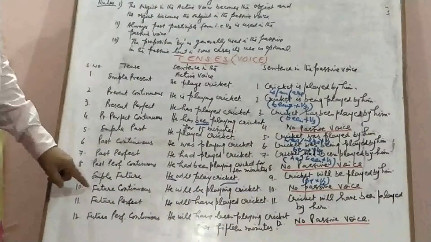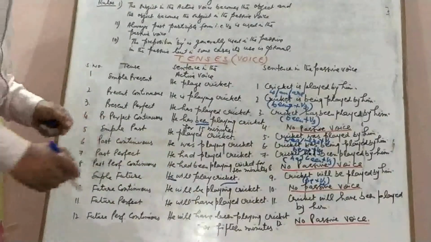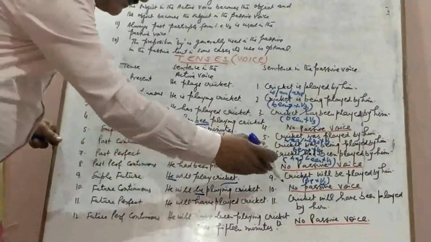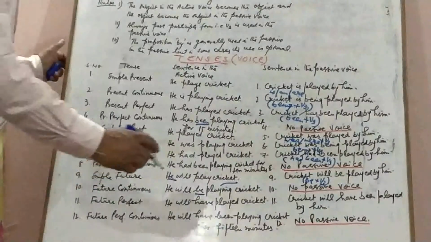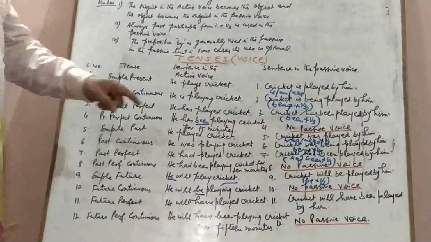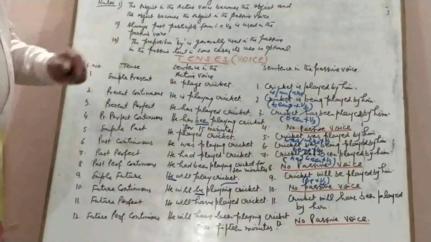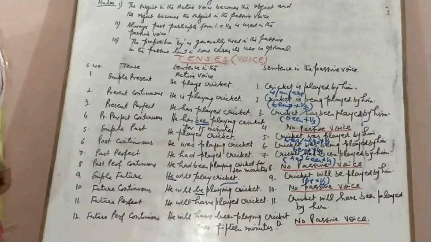The next tense is future continuous. He will be playing cricket. We have already used be here, and we have used be in case of simple future tense. So a sentence in the future continuous tense cannot be passivized. So there is no passive voice possible in case of a sentence in the future continuous.